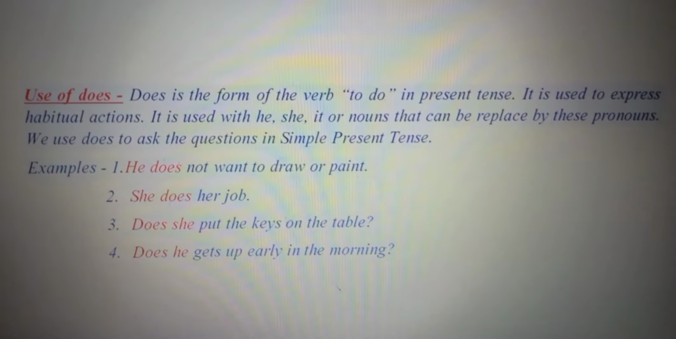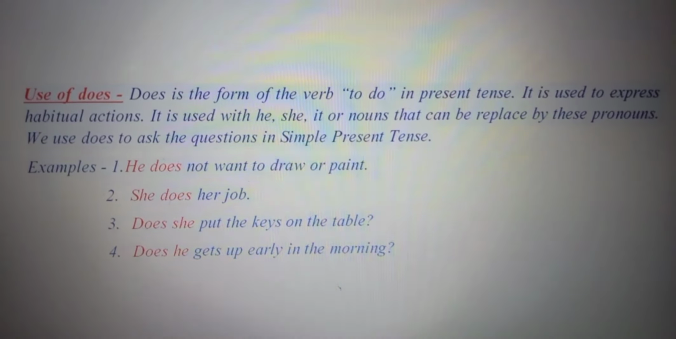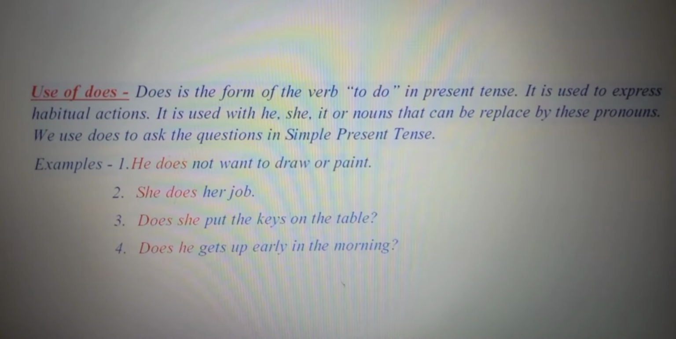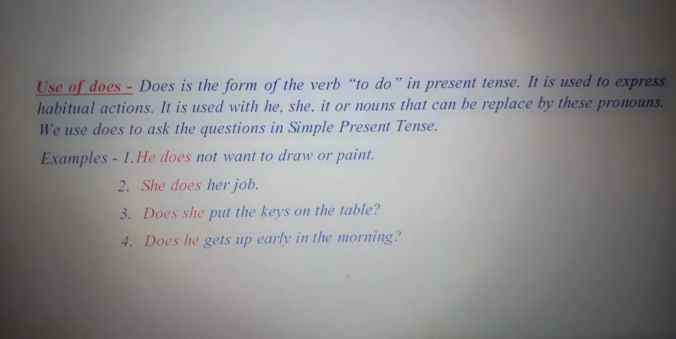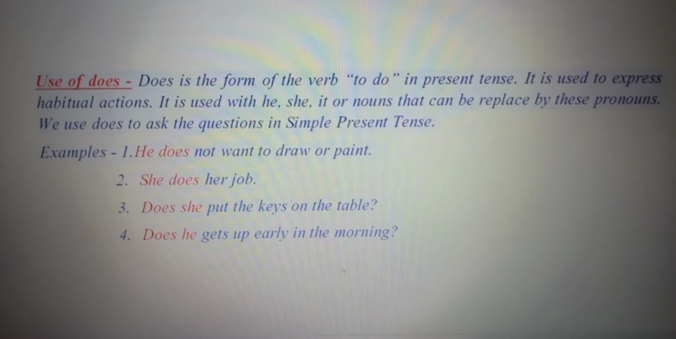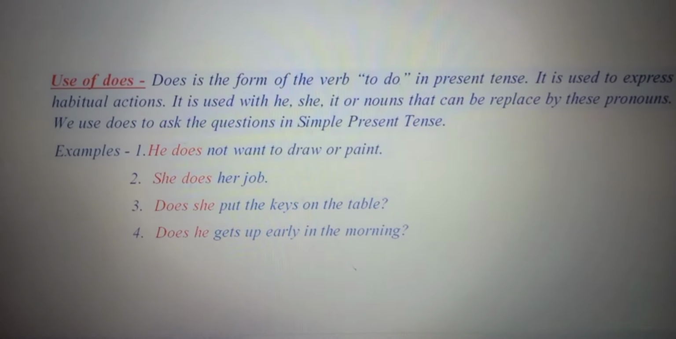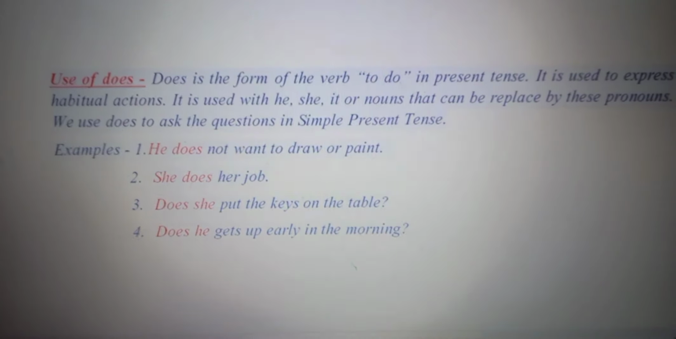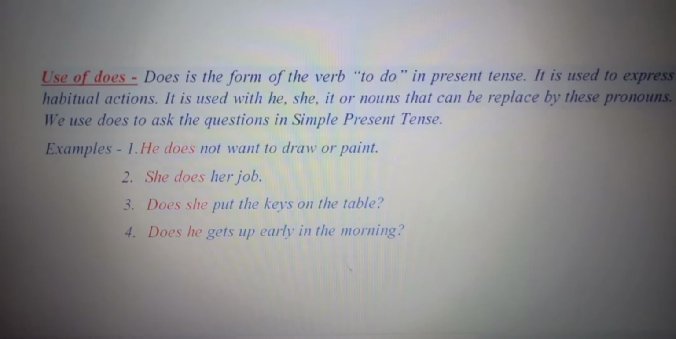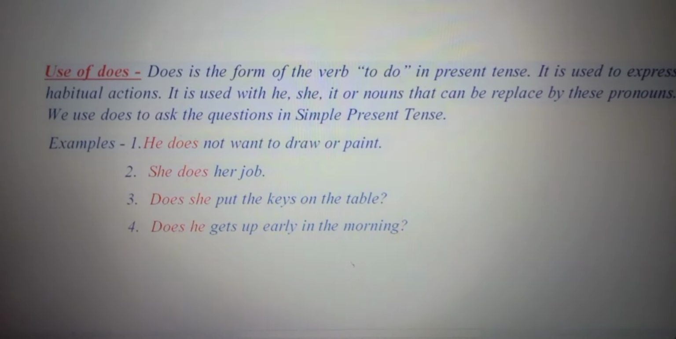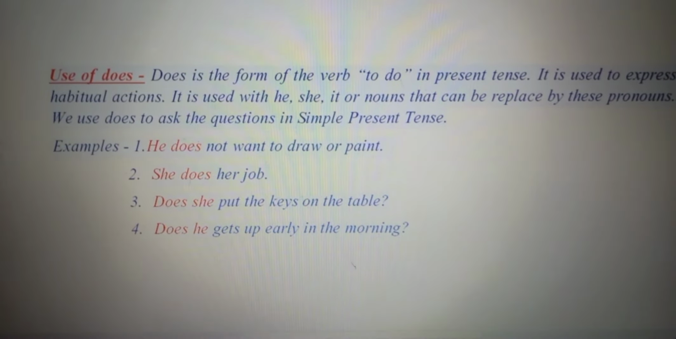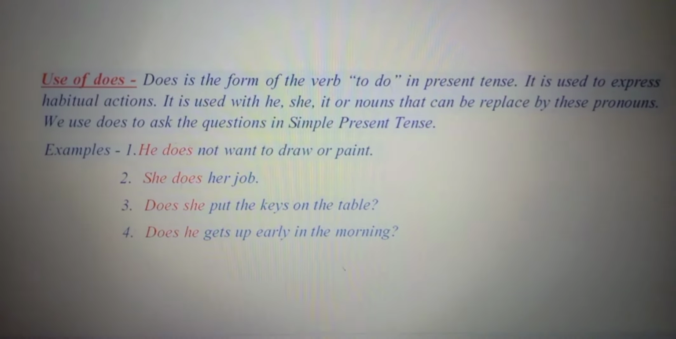Now let's have a look at the second one, use of does. Does is a form of the verb to do in present tense. So do and does, they are both used in the present tense. It is used to express habitual actions. Again, do and does, both of them are used to express habitual actions, the actions which are related to your habit.